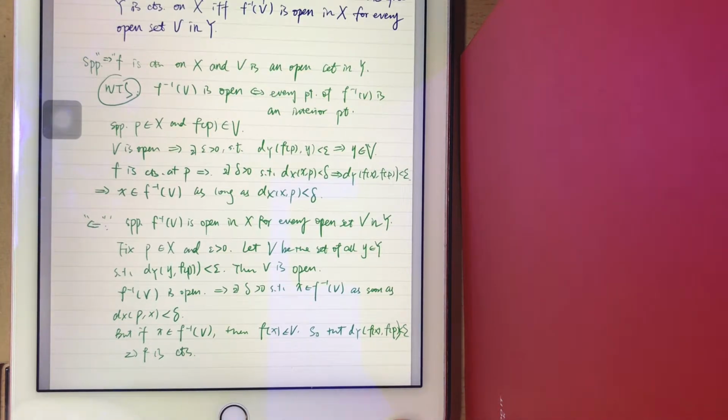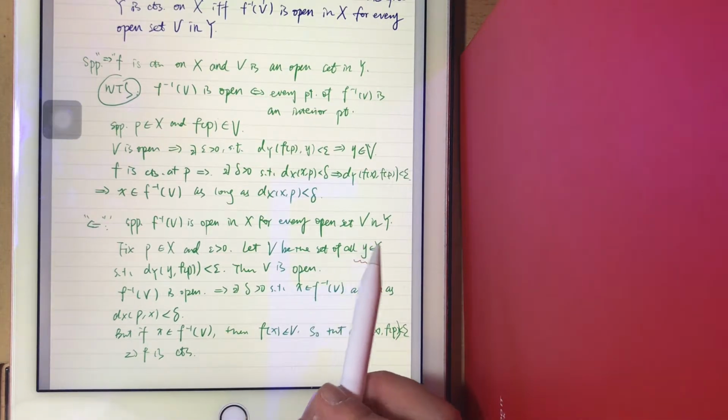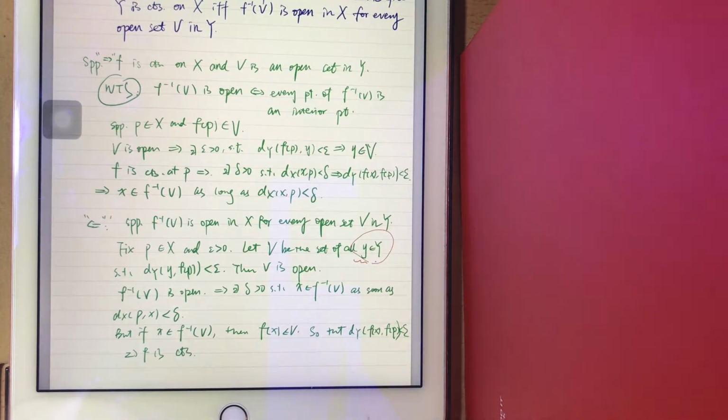This is a condition. And first of all, we still fix a P in X and epsilon larger than 0, and we choose V to be the set of all elements y contained in the capital Y such that the distance between y and FP is smaller than epsilon.